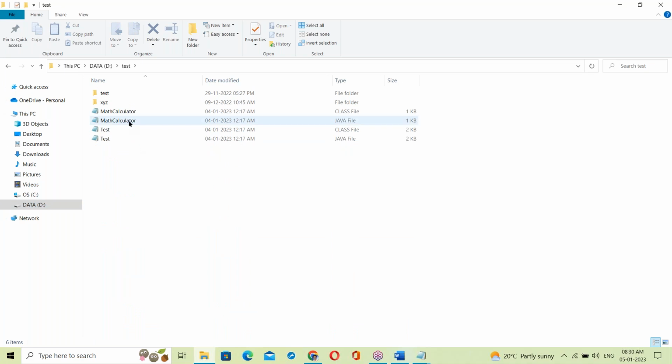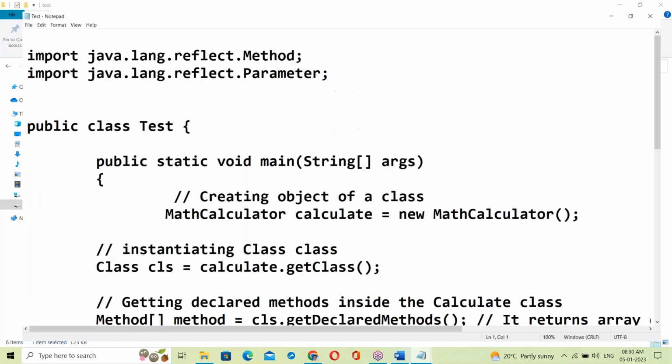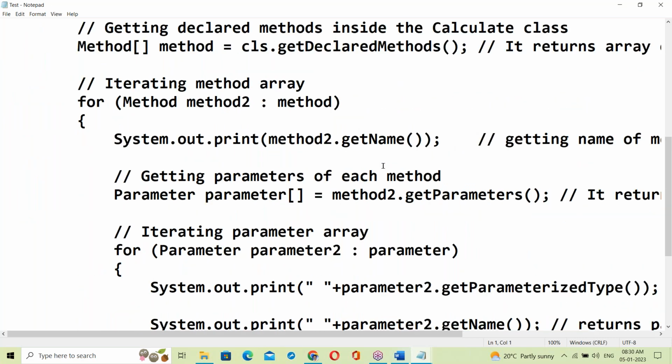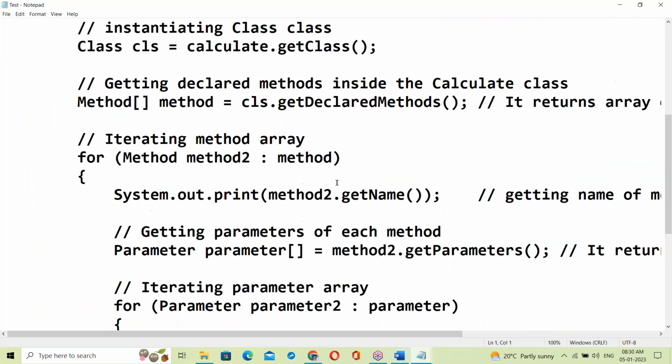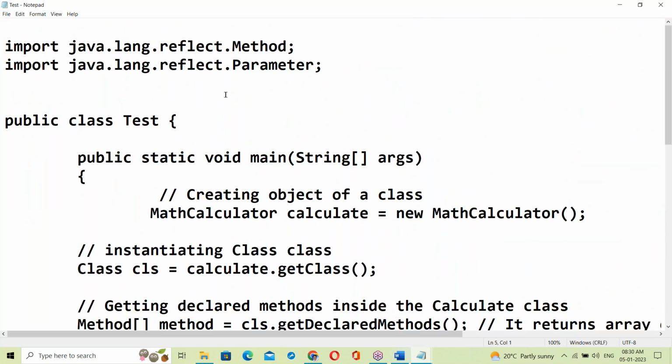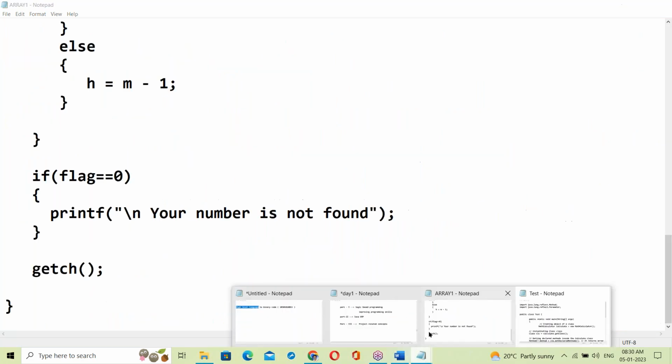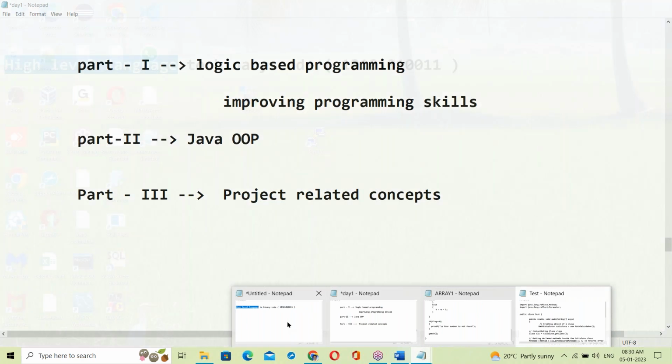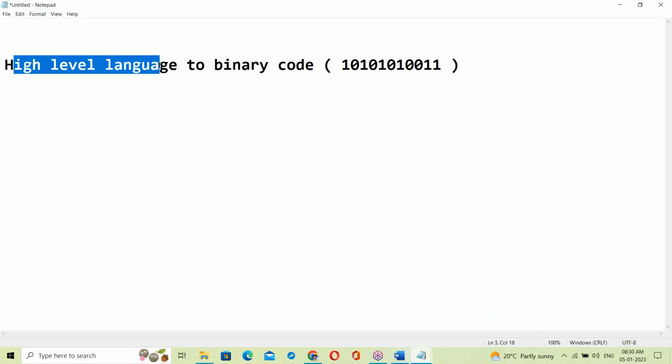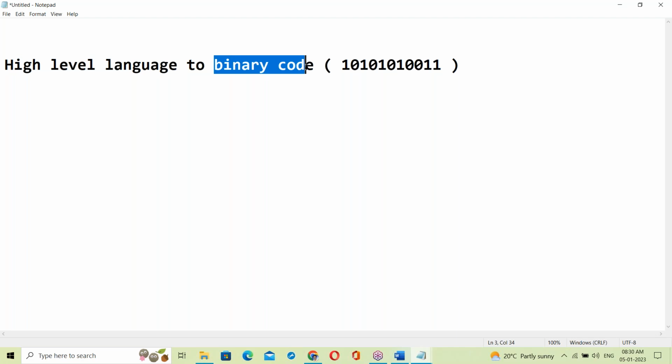Yes, these also look like a high level language, like English. But the system doesn't understand these languages. The high level language has to be converted into binary code.